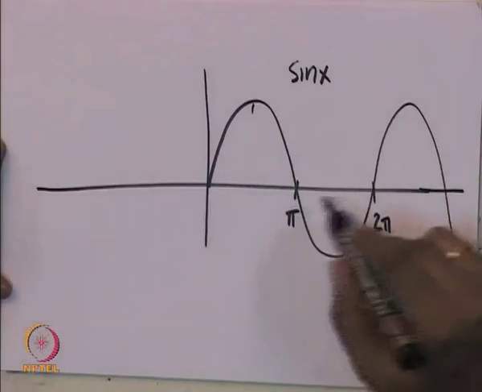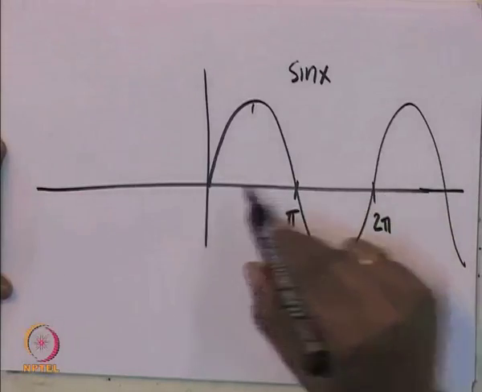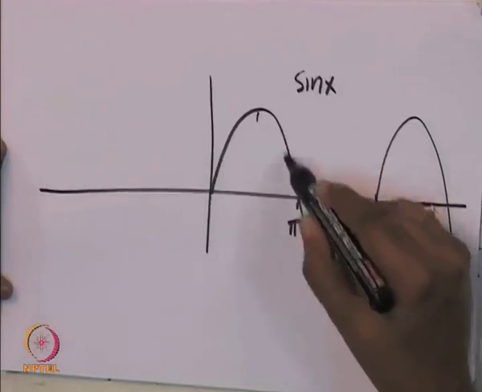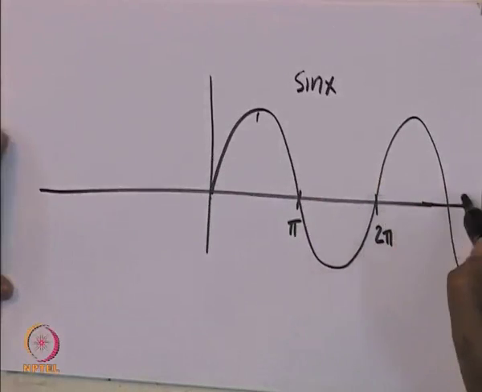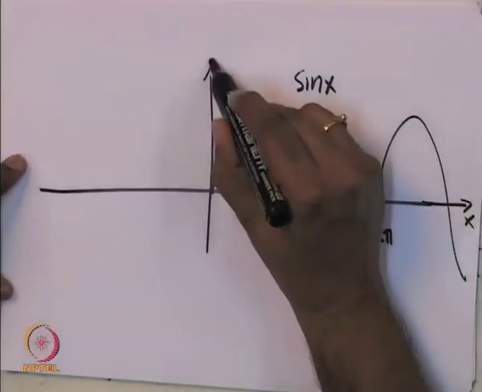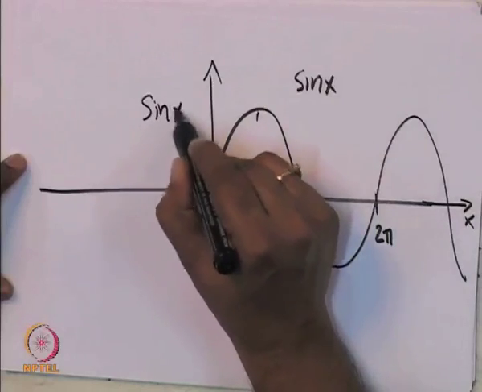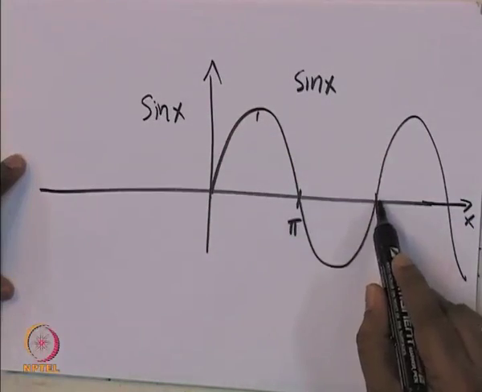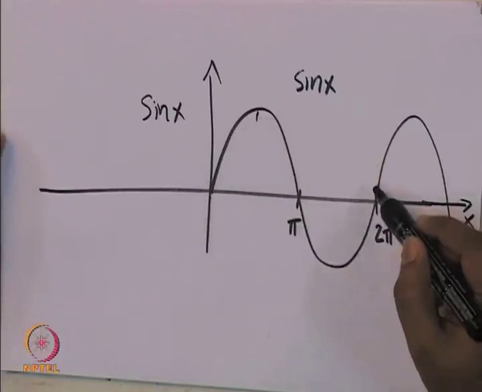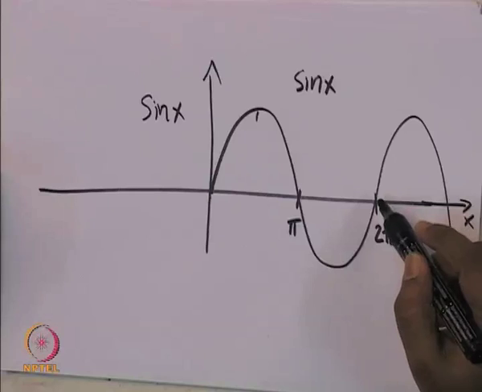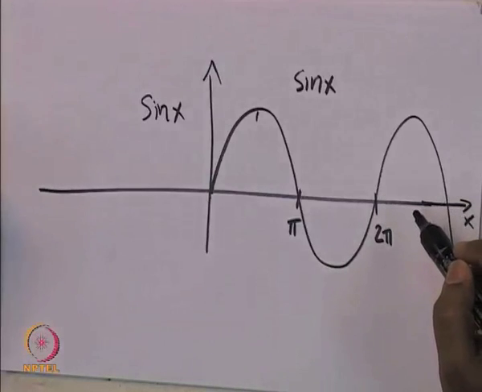It completes a cycle when x is equal to 2 pi. So, this is x and this is sin x. When x is equal to 2 pi, it forms a complete cycle. So, this is essentially sin x.